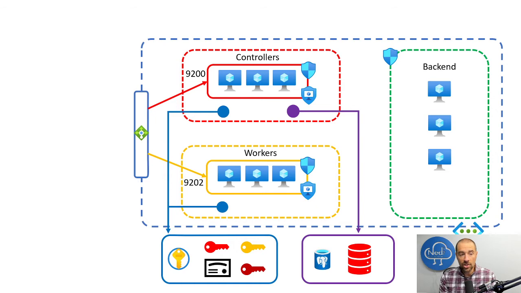And the network security groups have to allow traffic from anywhere, or you can be more prescriptive and say only certain public IP addresses can connect to my controllers and workers. The workers themselves need to talk to the controllers, and they will do that through 9201. So there's going to be an additional rule in the NSG for the controllers allowing for that communication.